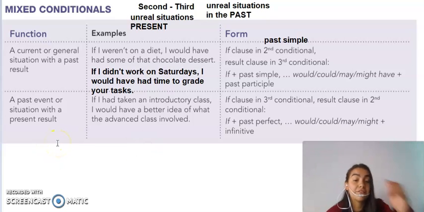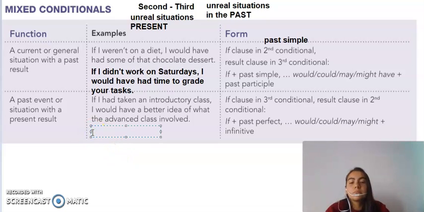So I would have a past and unreal situation with a present result. So this means, for example, if I had taken an introductory class, I would have a better idea of what the advanced class involved, right? So this means that I didn't take the class in the past, so now I have no idea, right? So a past situation, unreal, with a present consequence. Another example.